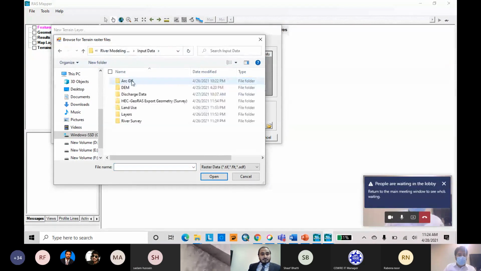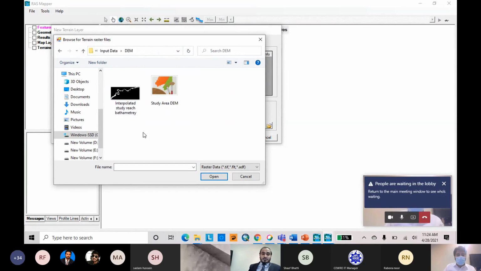Here is my input data. We have provided you the digital elevation model. Here are the two elevation models. One is interpreted for bathymetry. I have provided it just for your reference, in case you have missed anything, so you can use it either way. The digital elevation model is here, study reach.